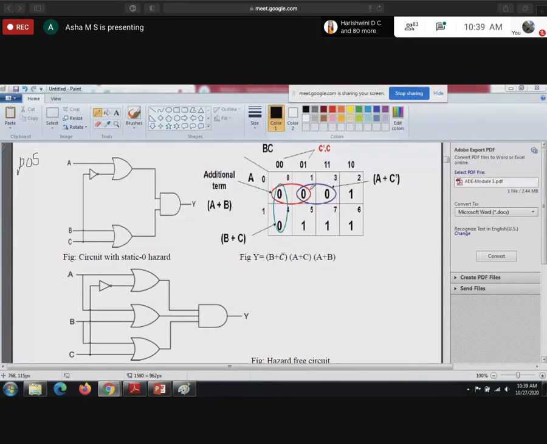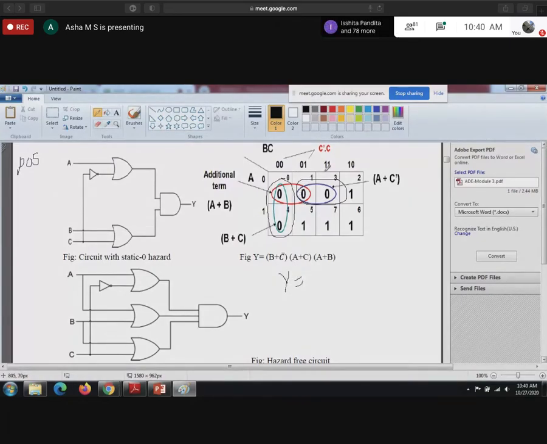Initially, for which will you be grouping? I'll use green. For example, if you get it like this, first you will group these two and then group these two, vertically one pair, horizontally one pair. What is the term you will get?